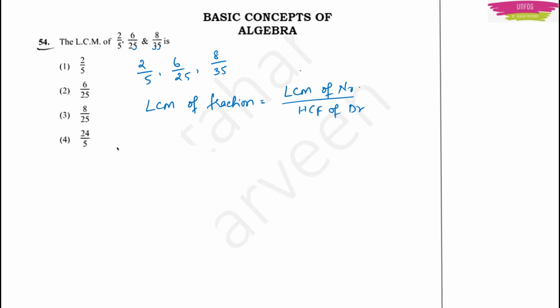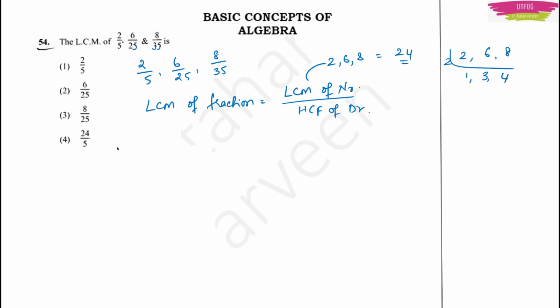2, 6, 8 are numerators, right? So you take the LCM of 2, 6, 8. You will get 24. How do you take the LCM? You know it, right? 2, 6, 8, and then you write with 2 1s are 2, 2 3s are 6, 2 4s are 8, then 4 3s are 12, 12 2s are 24 will be the LCM.